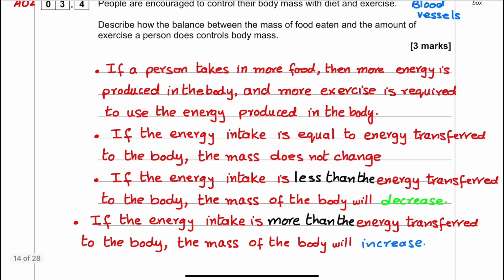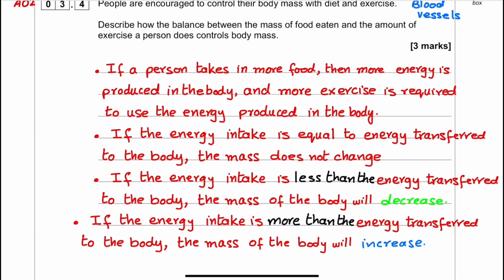The model answer is: if a person takes in more food, then more energy is produced in the body and more exercise is required to use the energy produced in the body. If the energy intake is equal to the energy transfer to the body, the mass doesn't change.